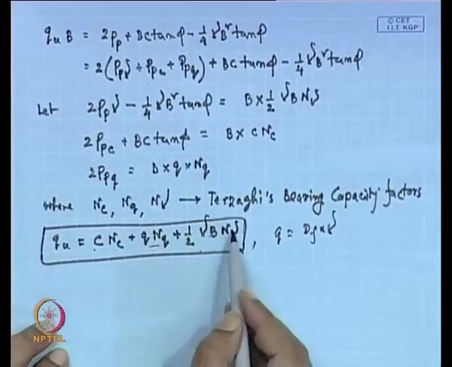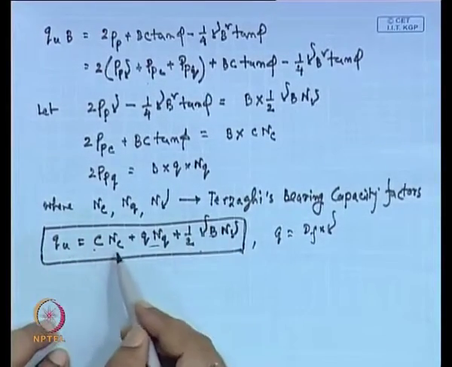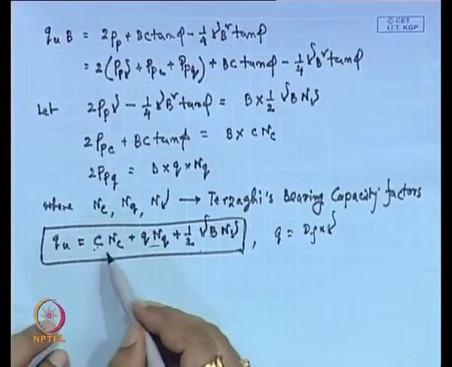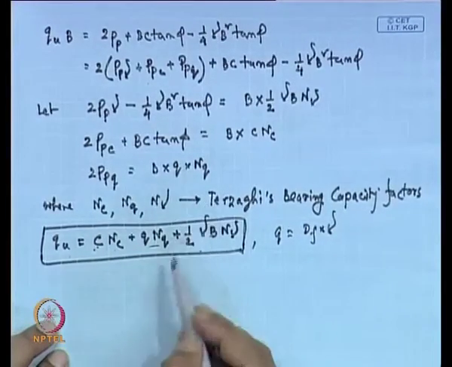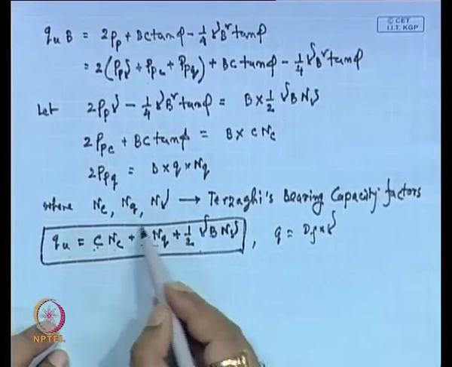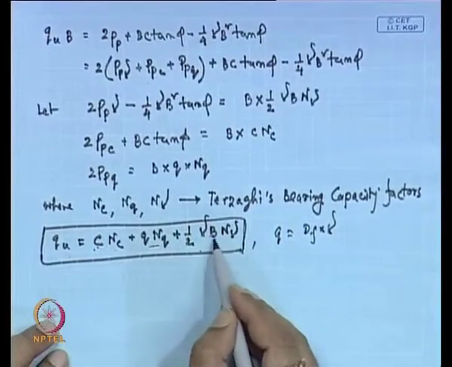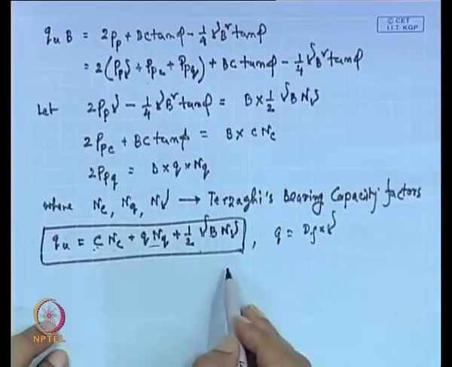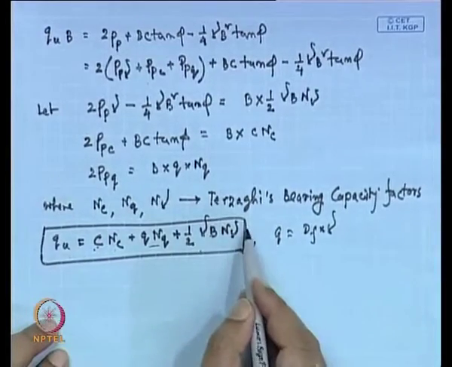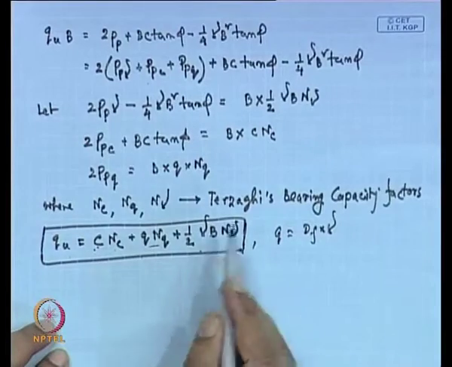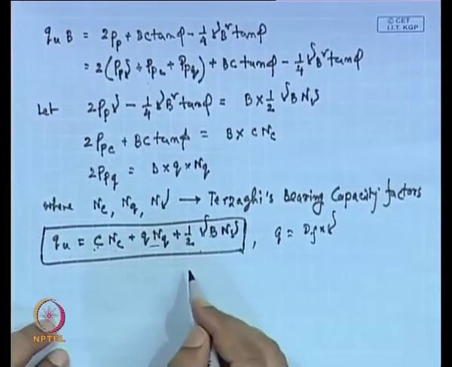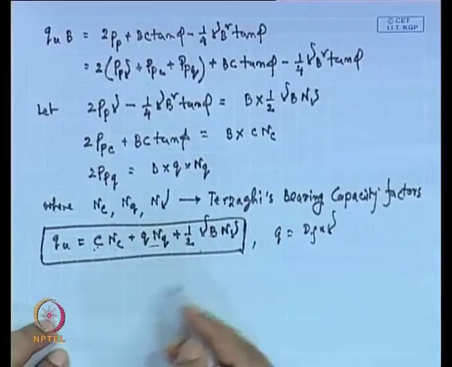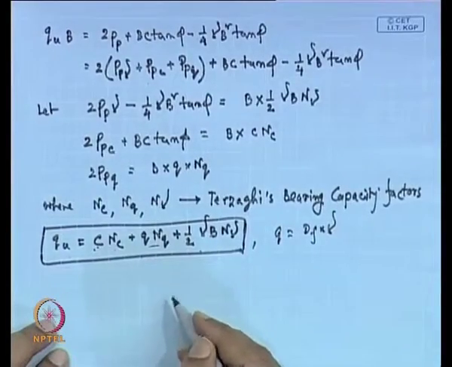From this expression we can see that the bearing capacity of the soil depends on the soil properties, that is C and phi of the soil, then the surcharge, the depth of the foundation and width of the foundation, that means the geometry of the foundation. This basic expression is derived for vertical and concentric loading condition, for homogeneous soil, so it is a simplified expression.